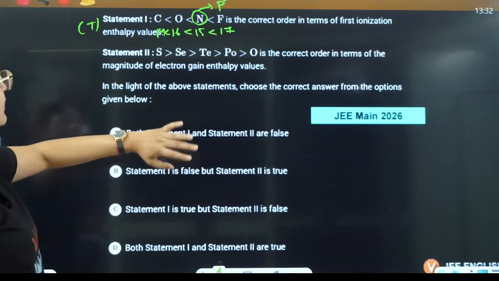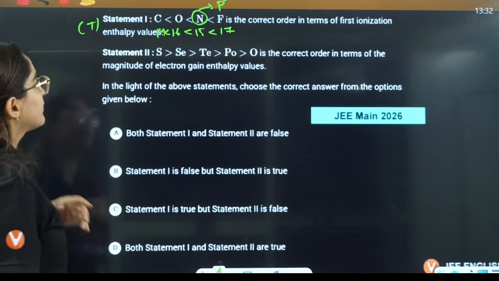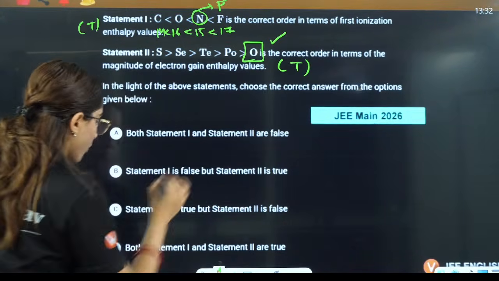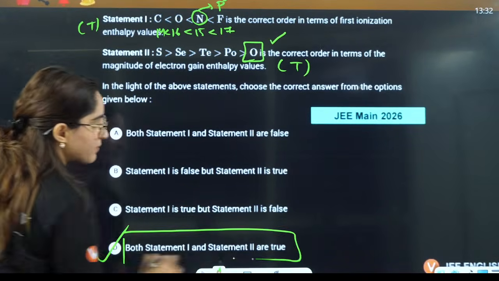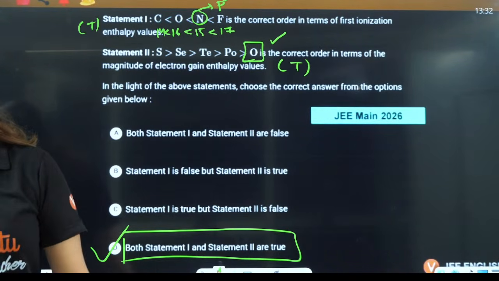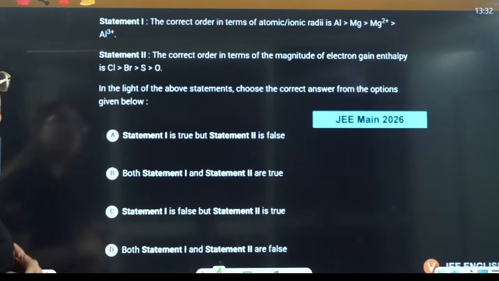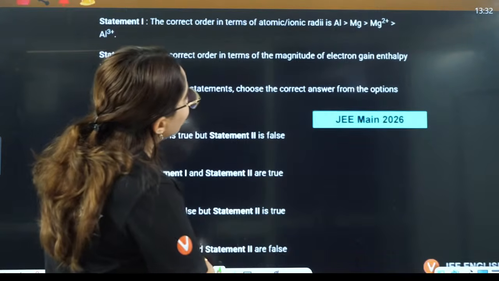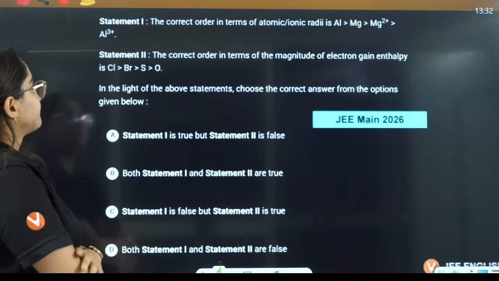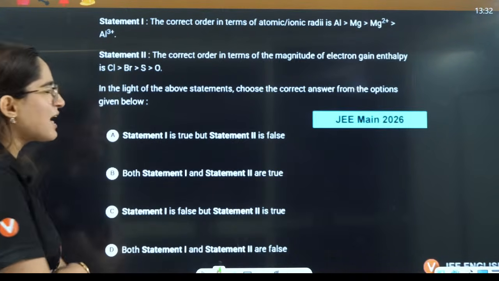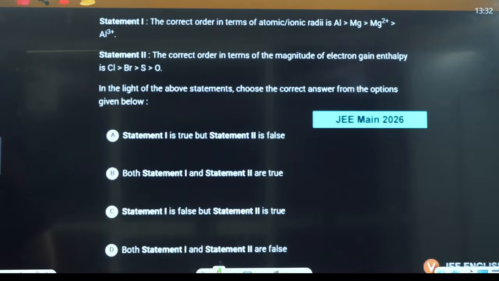So this statement is true. Then this one is the correct order in terms of magnitude of electron gain enthalpy. That is also true because this has the least because of its smaller size. So both the statements are true. That means B will become the correct answer here. Okay, understood everybody? Yes. Next question is the correct order in terms of atomic radius, and the correct order in terms of magnitude of electron gain enthalpy. So the same kind of question is there. It must be in different shifts here. So you can see the same pattern we can observe here, right?